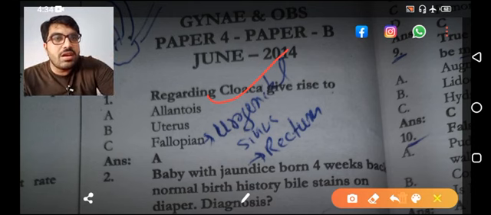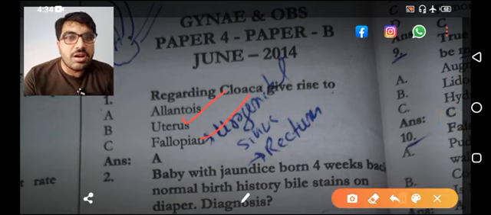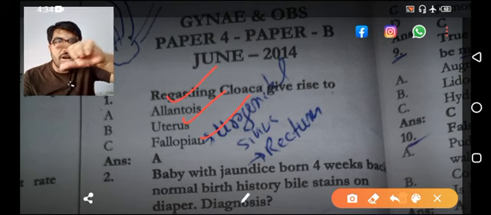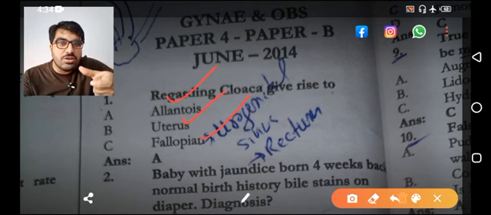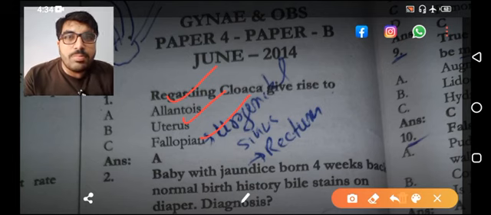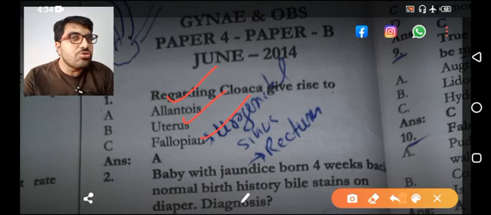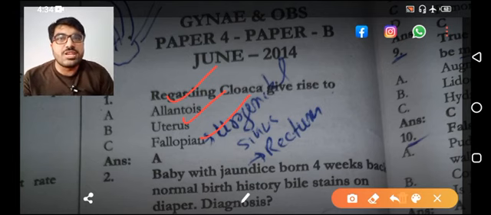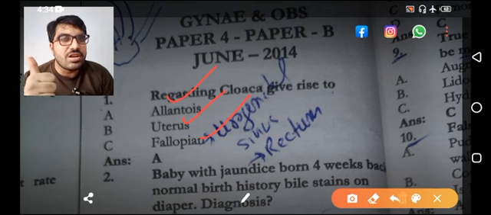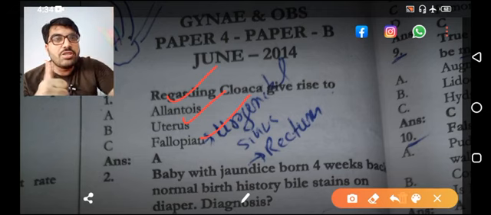The uterus and the fallopian tube arise from the paramesonephric duct. Allantois has got association with the cloaca. It opens into the cloaca. Now the persistence of allantois gives rise to urachus. This is another MCQ: what is the most common abnormality in the urachus? That is urachal cyst, not fistula. Urachal cyst is on the top.